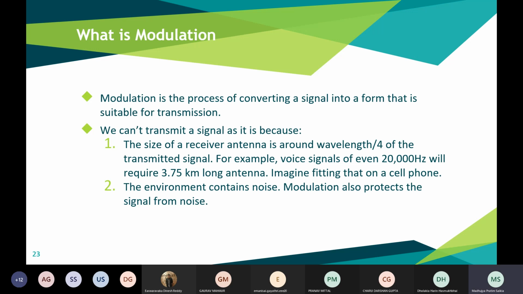So we cannot transmit a signal directly. As we have mentioned in the first workshop, the size of the receiving antenna must be at least lambda by 4 of the transmitted signal.